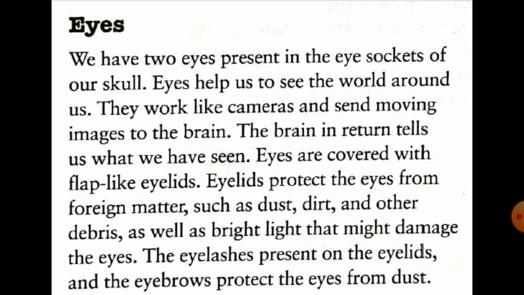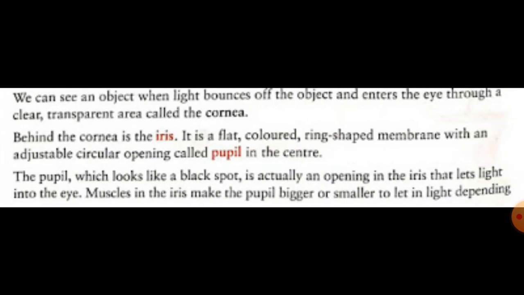Eyes are covered with flap-like eyelids, and these eyelids protect the eyes from foreign matter such as dust, dirt and other debris, as well as bright light that might damage the eyes. The eyelashes present on the eyelid and the eyebrows protect the eyes from dust. So in general you can say that eyelashes and eyelids protect our eyes from getting any type of infection or any types of germs.